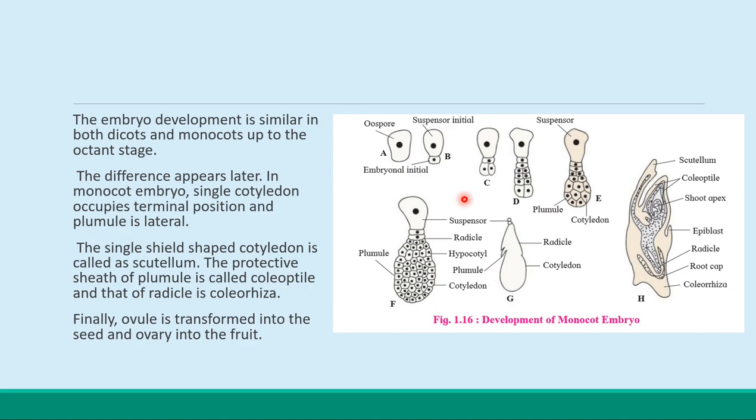Actually, the embryo development is similar in both dicot and monocot, but only up to the octant stage. The difference appears later in the monocot embryo. A single cotyledon appears. You can see here single. That's why it is called a monocotyledon. The single cotyledon occupies the terminal position and the plumule is lateral.